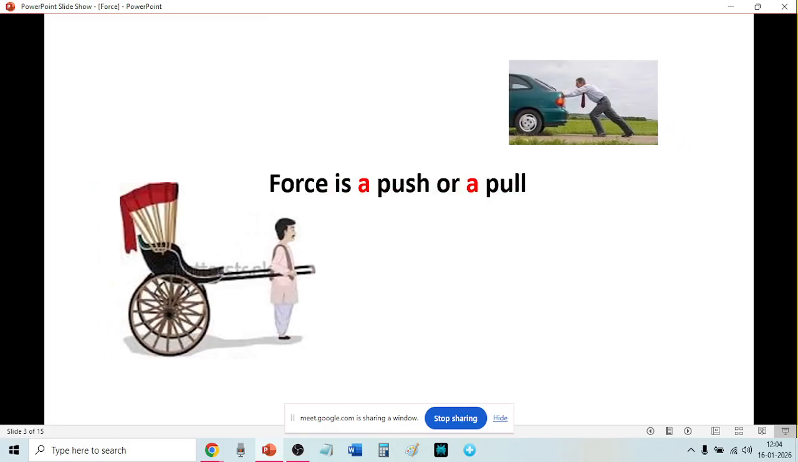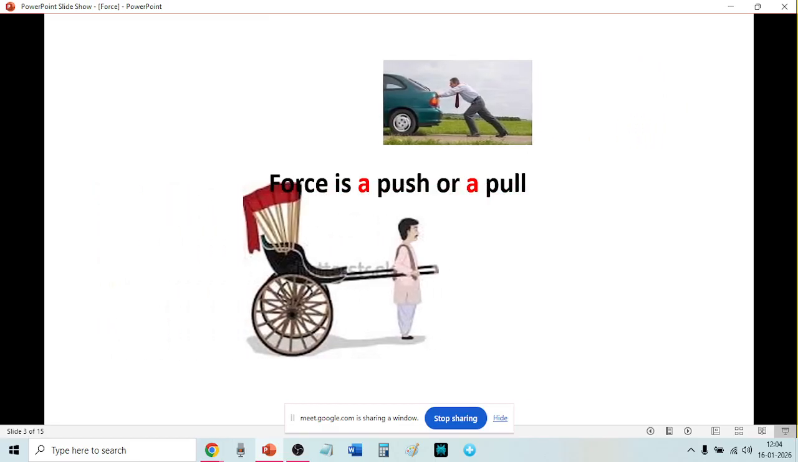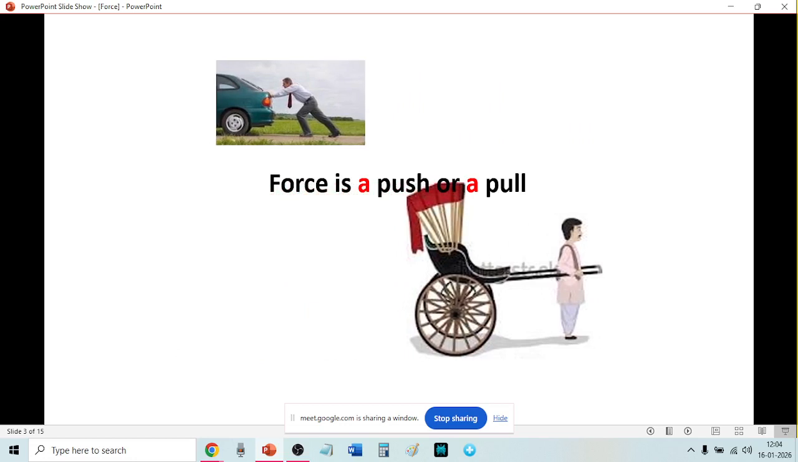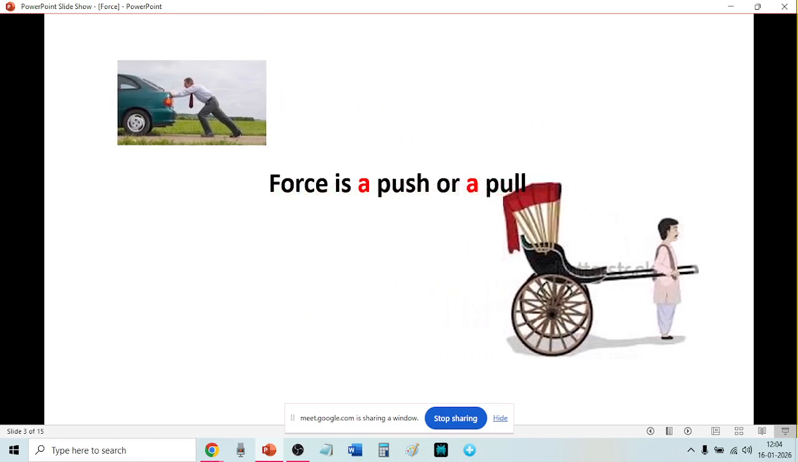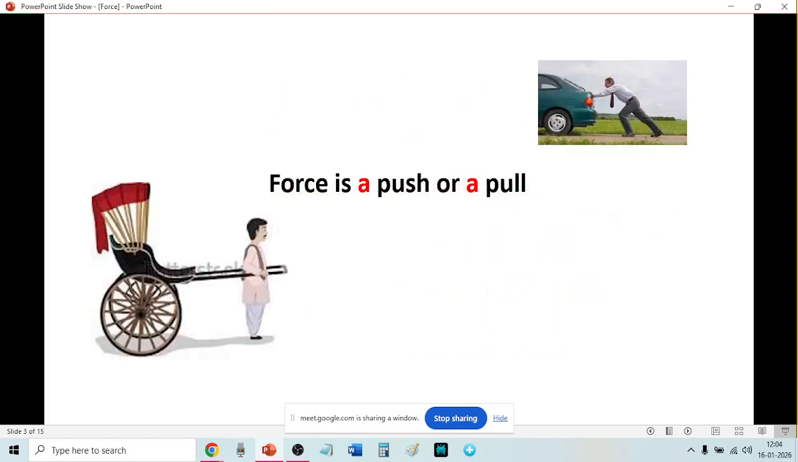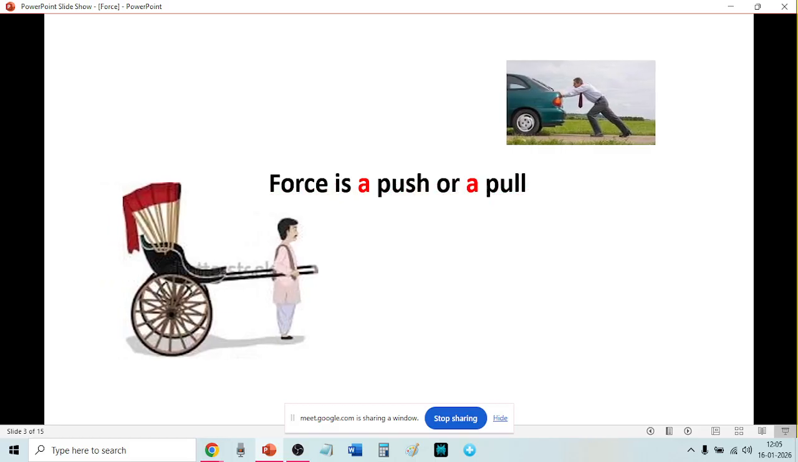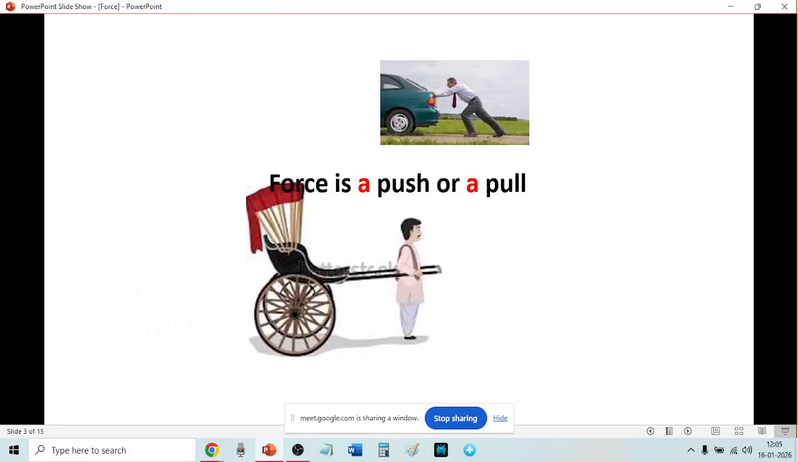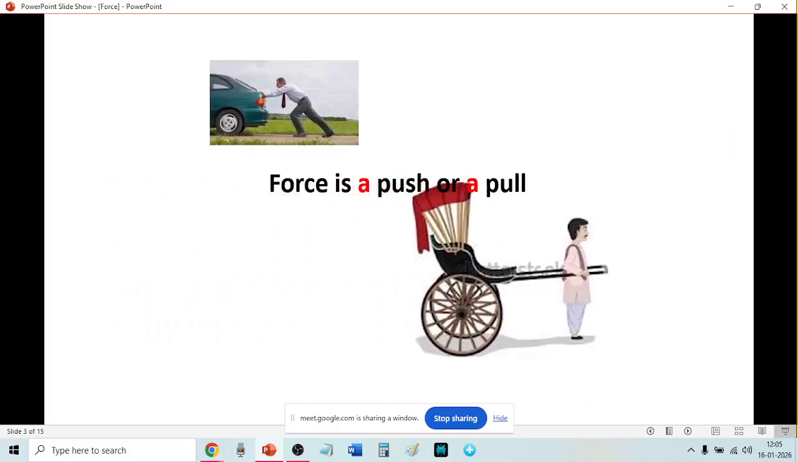Hey, why is so much noise coming? Try to sit in a place where there is no noise.